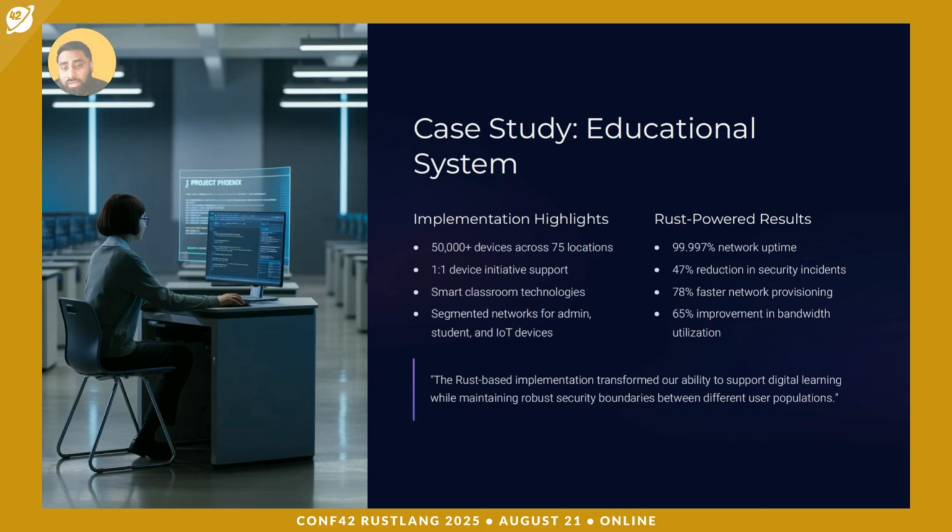And the results we see are 99% uptime. We have seen a 47% reduction in security incidents. The provisioning, which is a key factor, saw a 78% improvement in provisioning time, which is really good. And even the bandwidth utilization we have improved a lot, which is much better than our previous legacy infrastructure. So Rust delivered the reliability and efficiency at scale as we expected.